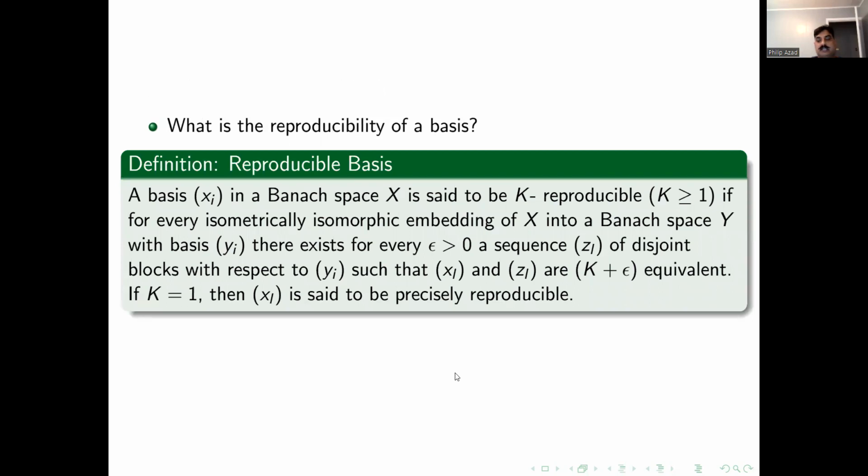A basis. So we have a Banach space X with basis x_i, which is said to be K-reproducible if for every isomorphic embedding of X into a Banach space Y with basis y_i, there exists a sequence of epsilons such that for all disjointly supported blocks z_l of y_i, we can have K plus epsilon equivalence between the basis of X and the block basis of Y. If K is 1, then we say that x_i is precisely reproducible.